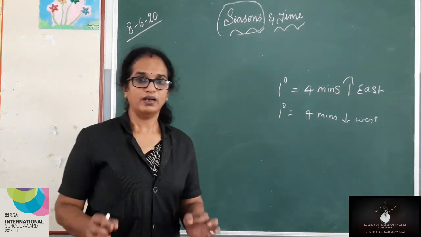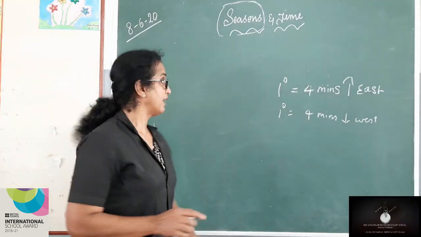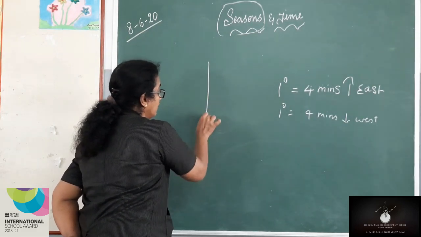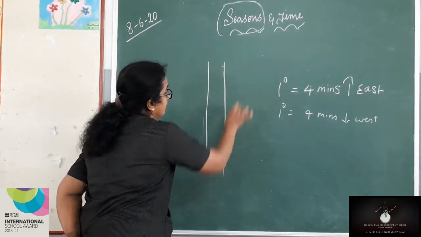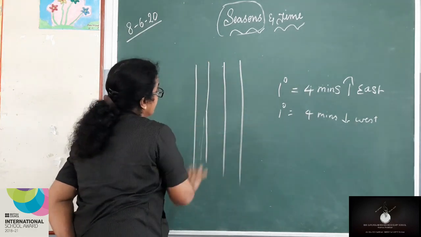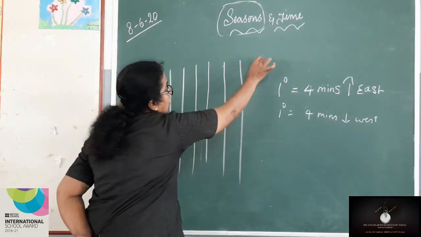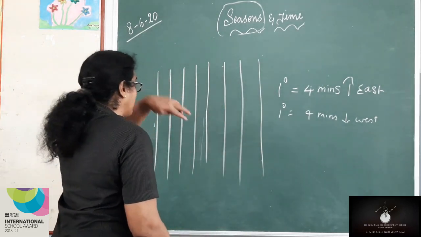Now, a small thing I would like to ask you. I have drawn a few things.